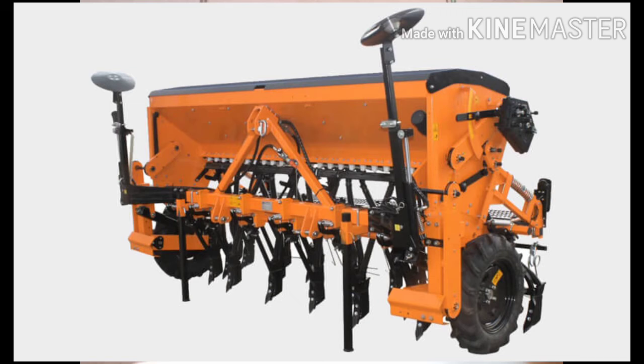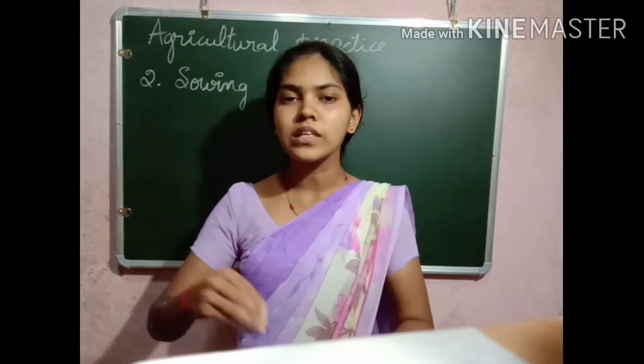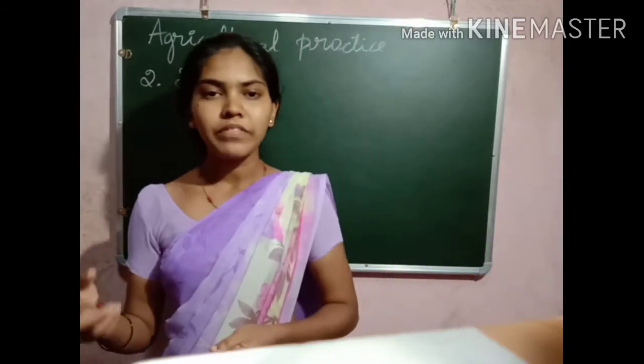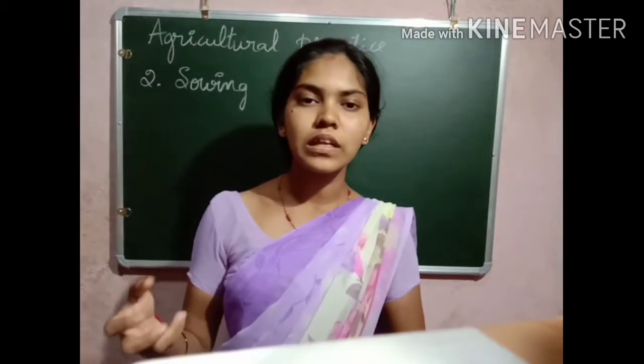Once the seed is sown, the soil will protect the seed. It ensures that the birds and other insects will not eat the seeds. So this is one of the benefits of using the seed drills.